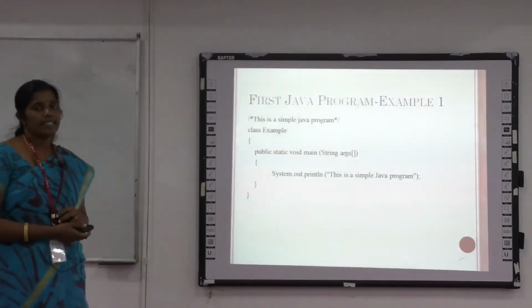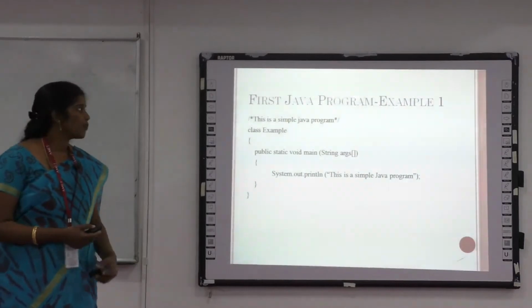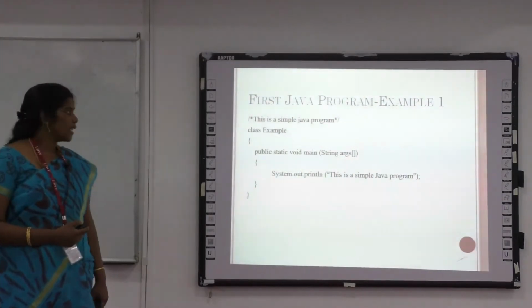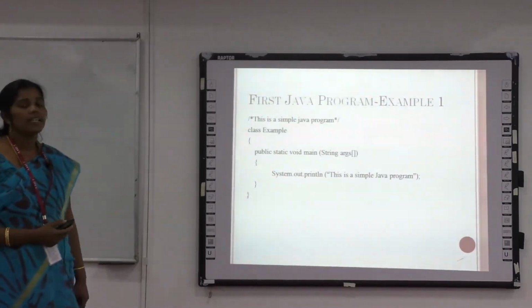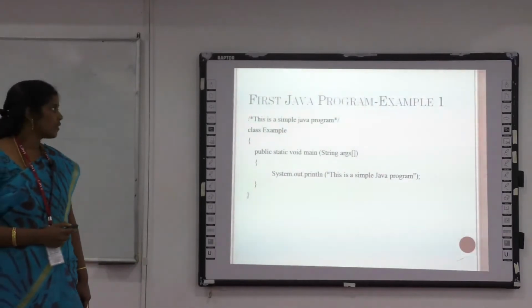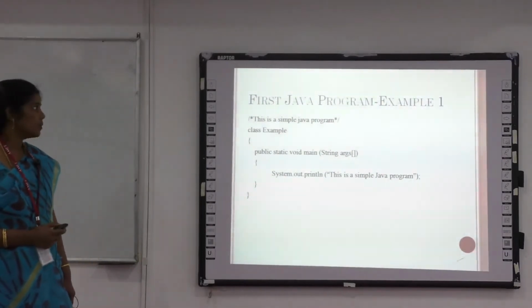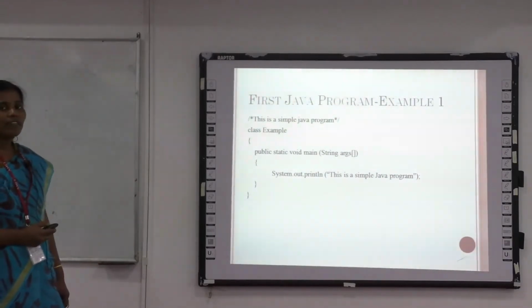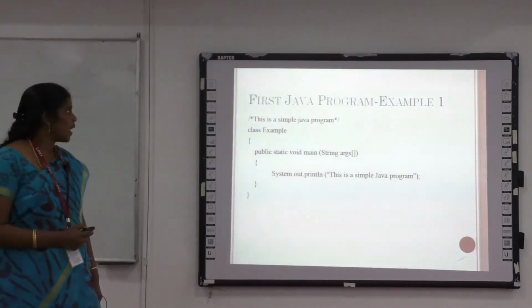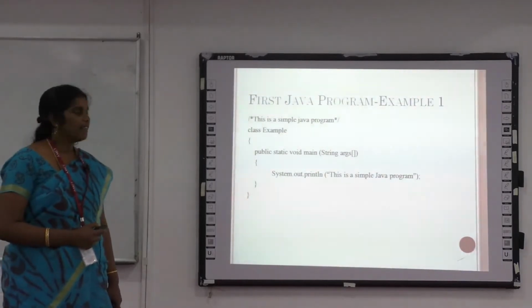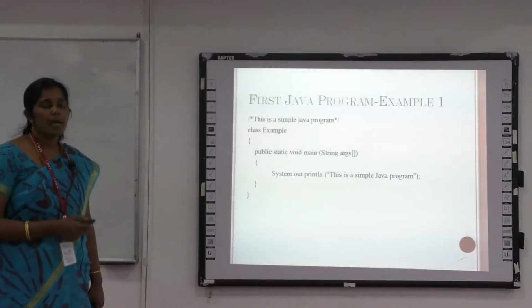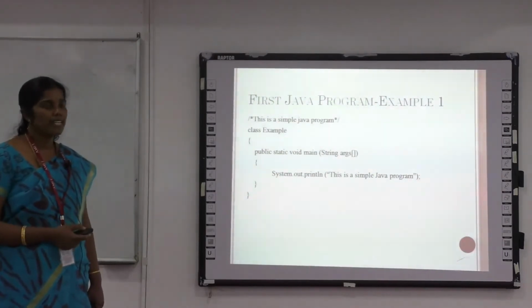Then this is the example, the first Java program. This is a simple Java program written on the command line. Whenever we give a statement between these two symbols, the compiler won't accept it; it is an instruction for human beings. The first thing is class. Class is a keyword. Whenever we start our Java program, we have to mention class. Then you have to give a class name, which has to be supplied by the user in a meaningful way.